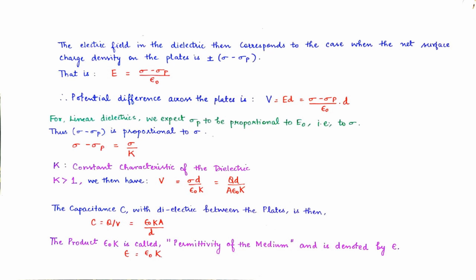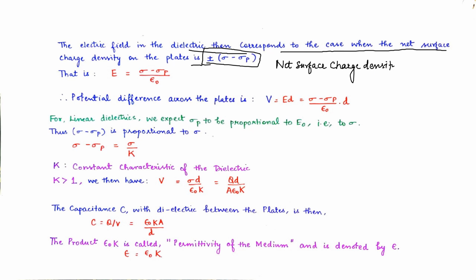Now the electric field in the dielectric corresponds to the case when the net surface charge density on the plates is plus or minus sigma minus sigma p. Why are we aiming at the net surface charge density?